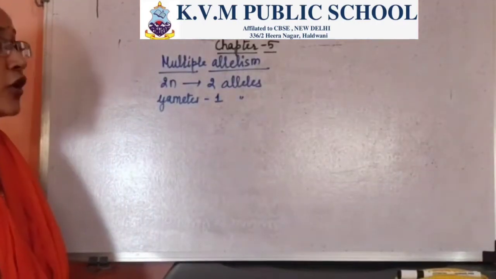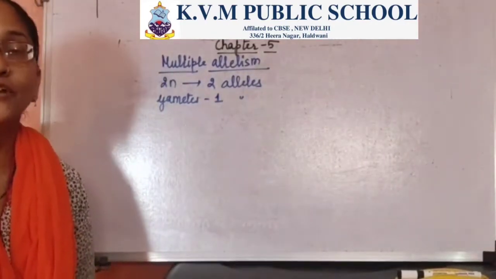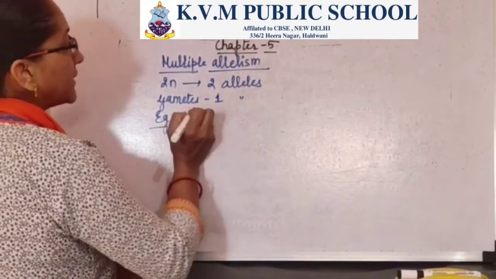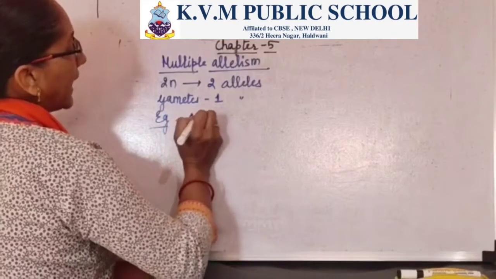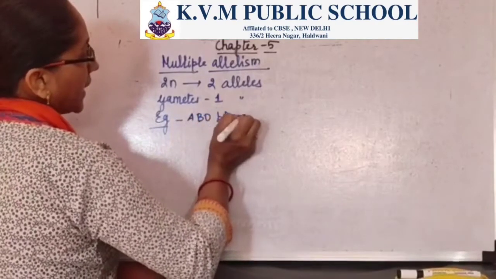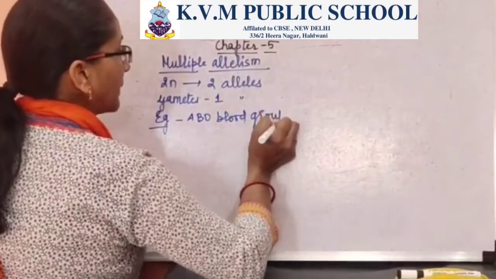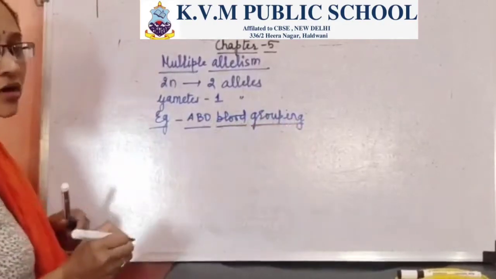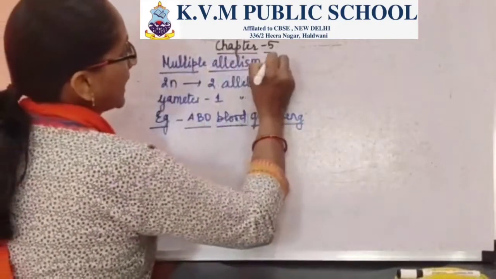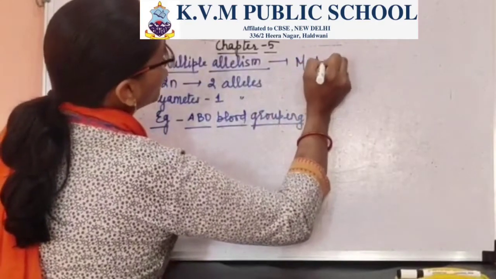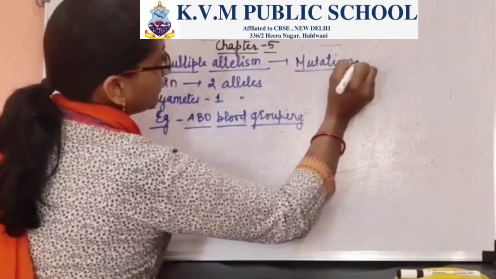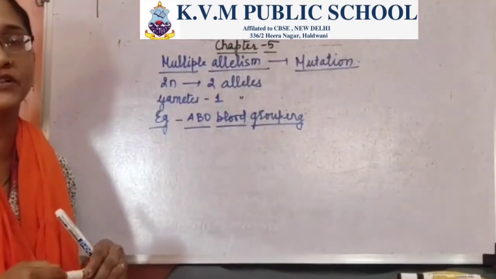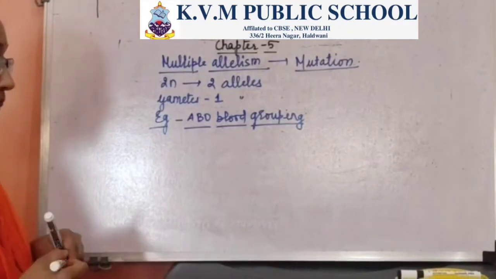The examples of multiple allelism which we are going to talk about are coat color in rabbit and the ABO blood grouping system. Now, how does multiple allelism occur in individuals? Multiple allelism arises due to mutation in the gene. Mutations are sudden, drastic, heritable changes which get incorporated.